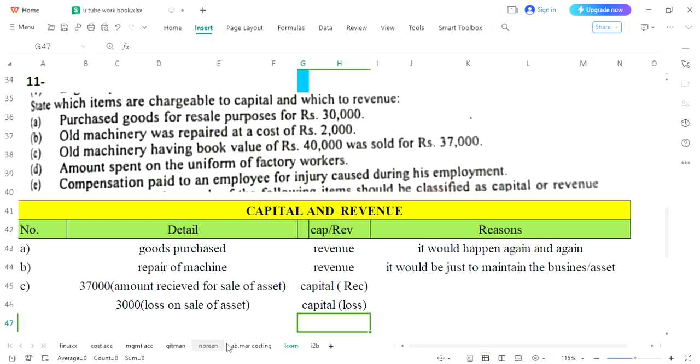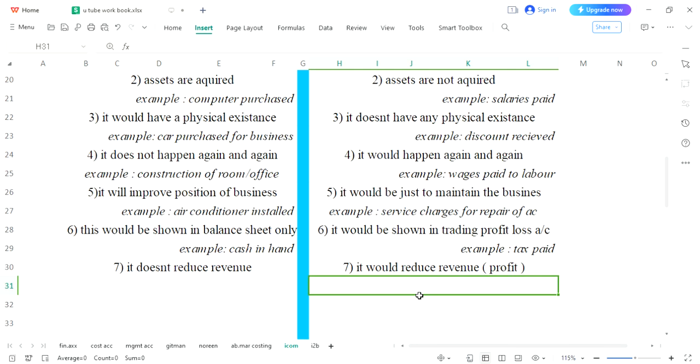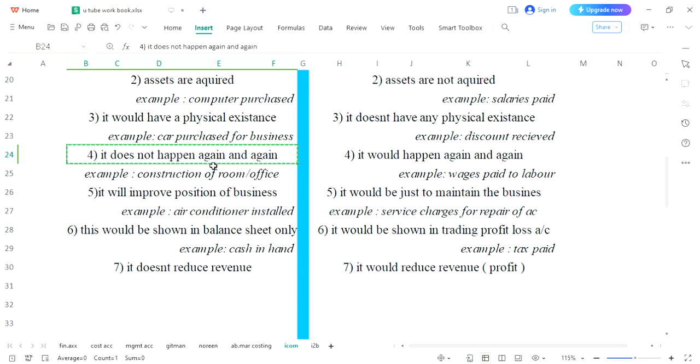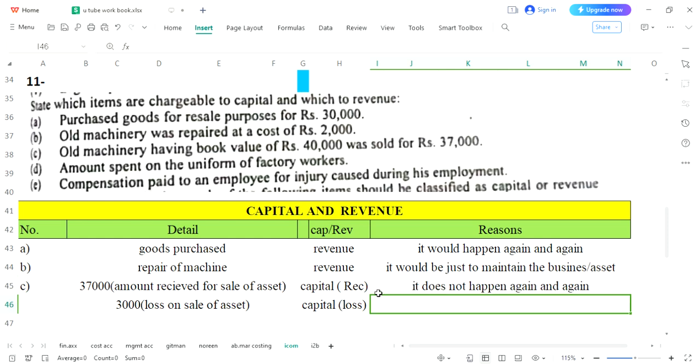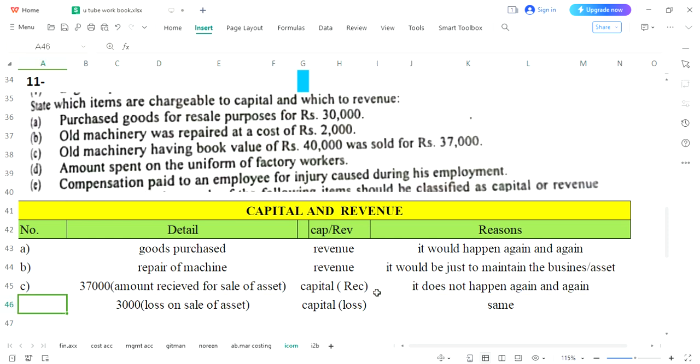So please understand, the amount which you will receive by selling your asset is a receipt, capital receipt, and the loss you are suffering at the time of selling your asset is loss, but capital loss. Reasons we can take any of this. It does not happen again and again. Yes, it's a rare case. We will not be doing it several times in a short period. So you can take it. Since this is a single entry, the same reason can be used for point C.